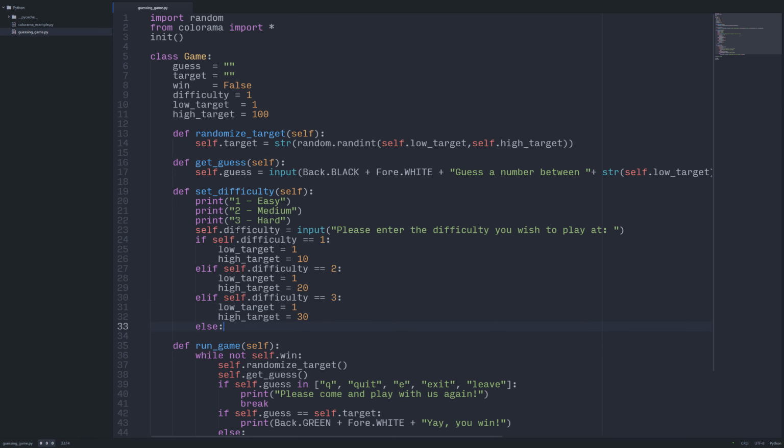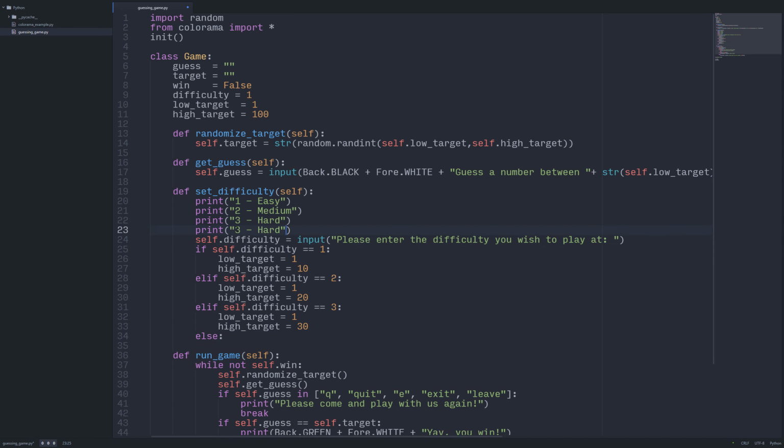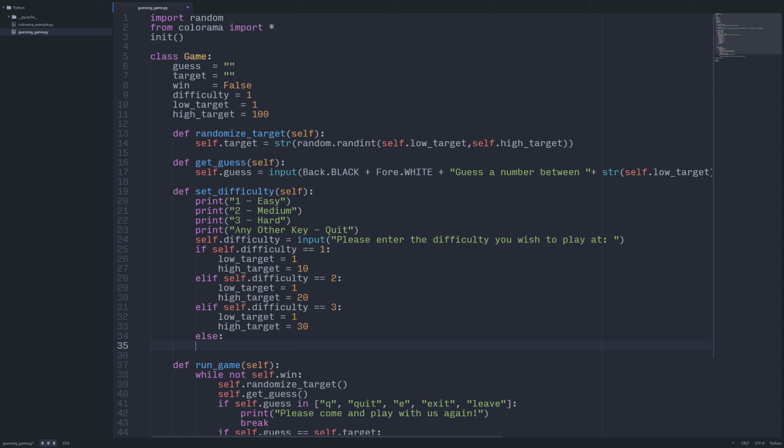Okay. Now what about this else? What if the user inputs something weird at the very beginning? In this case, if the user comes in and immediately presses the Q key expecting to quit, it wouldn't be able to quit or anything. So one of the things I could do is tell the user that any other key quits. Okay, and then we will instead return false.